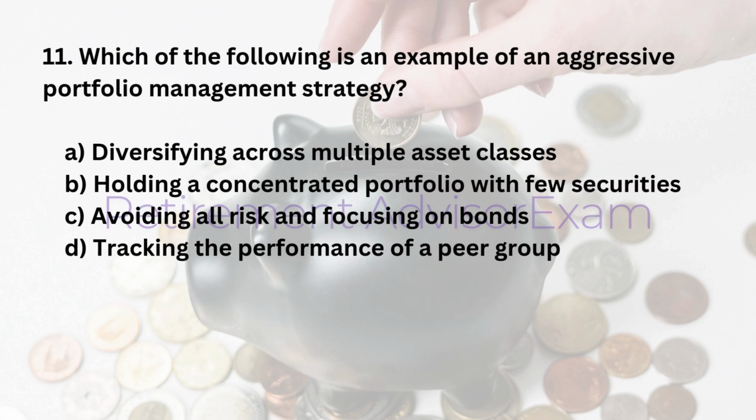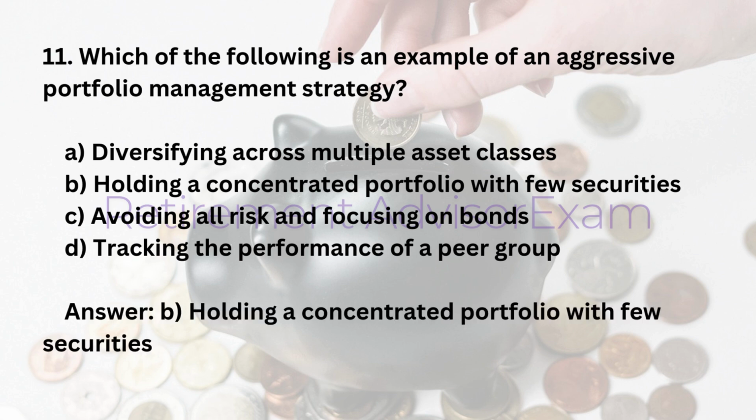11. Which of the following is an example of an aggressive portfolio management strategy? A. Diversifying across multiple asset classes. B. Holding a concentrated portfolio with few securities. C. Avoiding all risk and focusing on bonds. D. Tracking the performance of a peer group. Answer: B. Holding a concentrated portfolio with few securities.